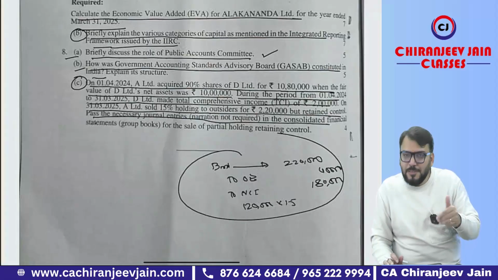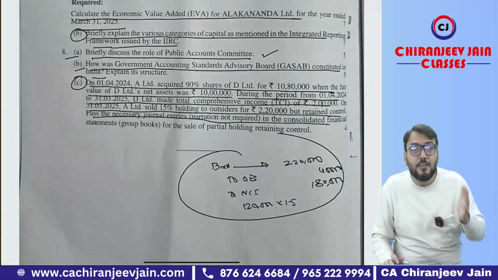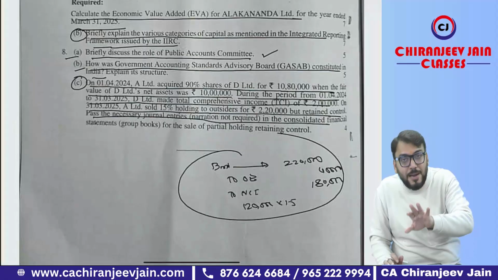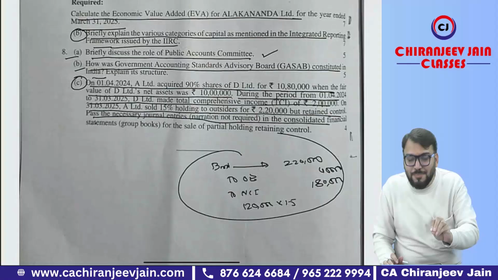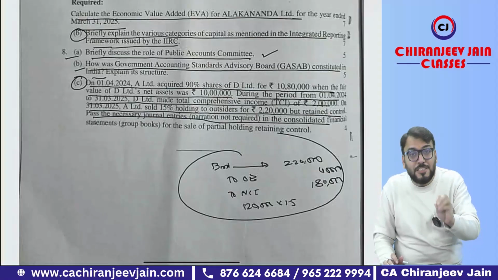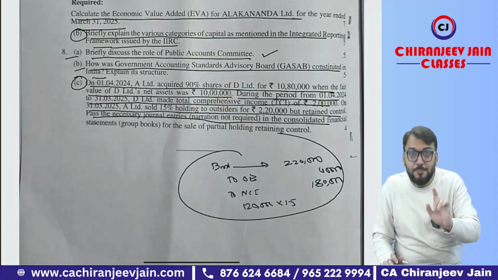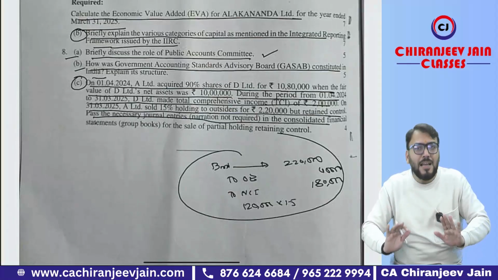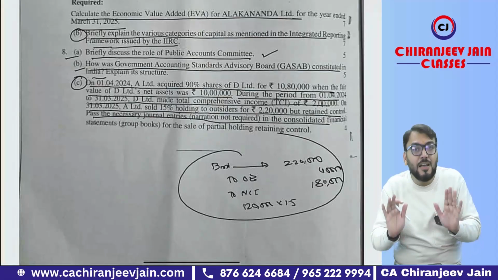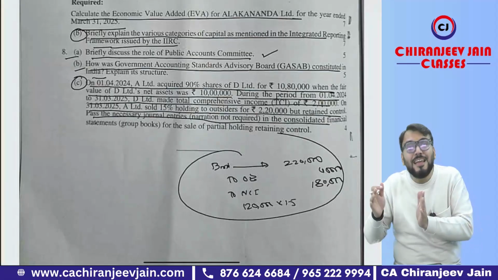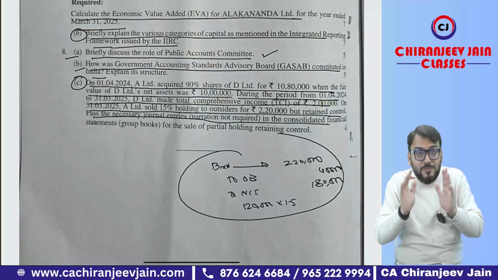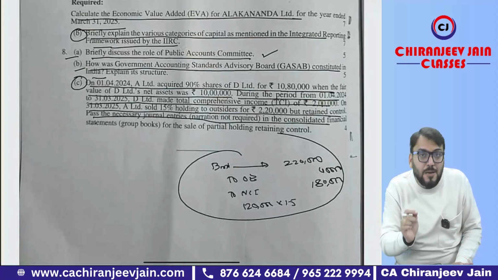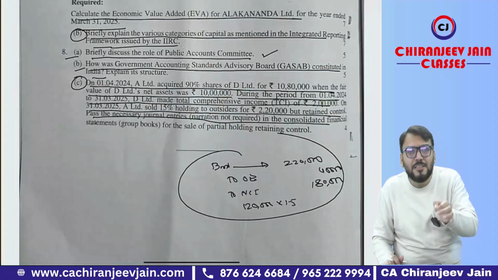There may be some difference because the assumptions I am taking and the assumptions the institute is taking might be different. But if there is some error in my solution, you need to forgive me, because I am also thinking there might be some mistake committed by me. So for that you need to forgive me. But this is my solution. I think it is the best solution I can give you, so that before the result you can analyze how much marks you can score. For that purpose we have given the solution to you.